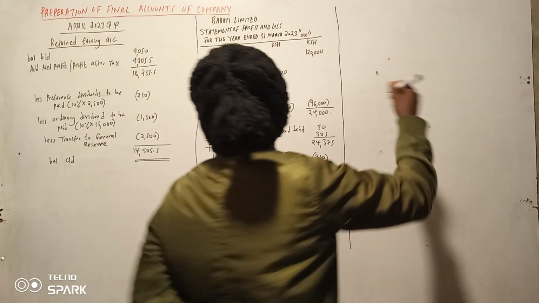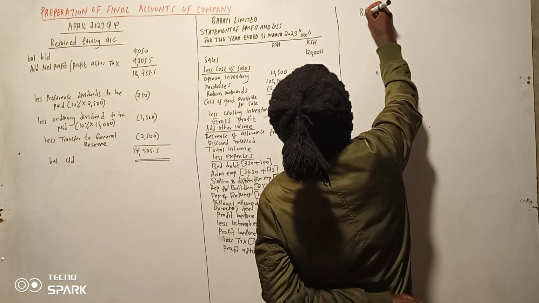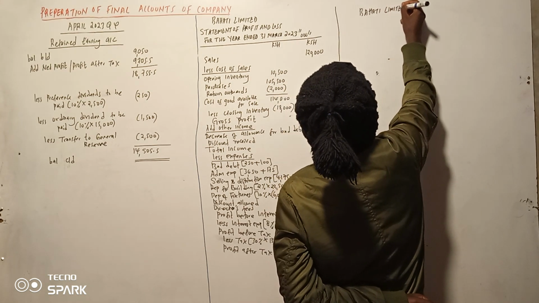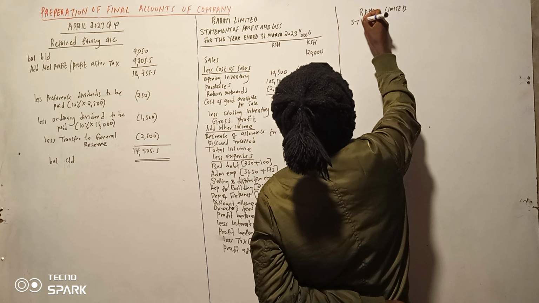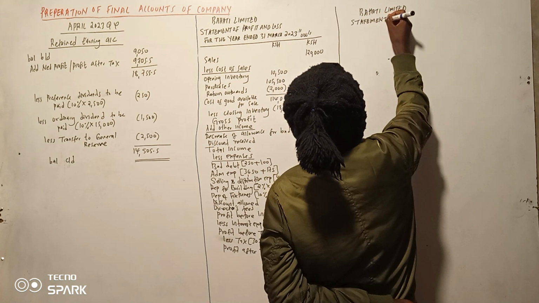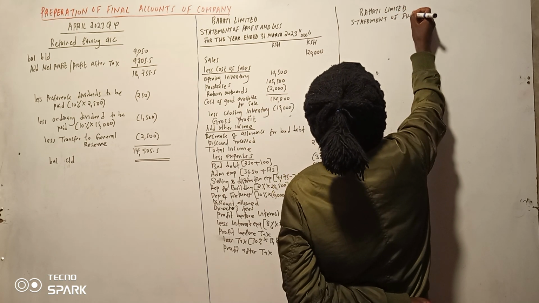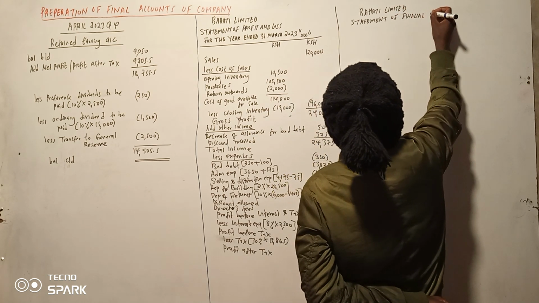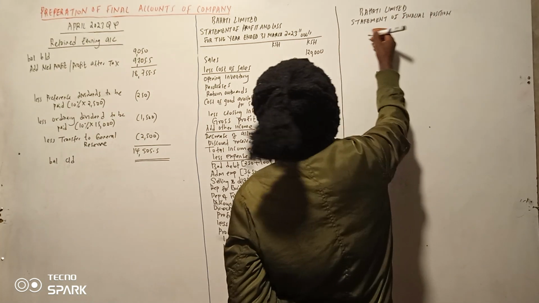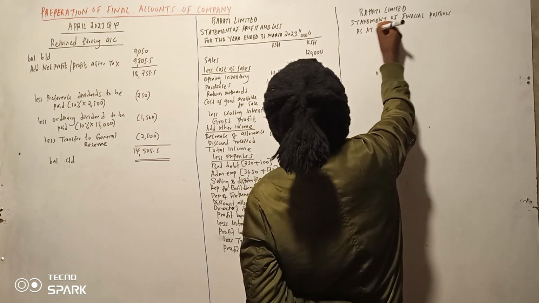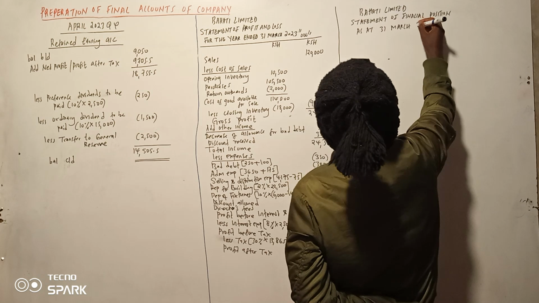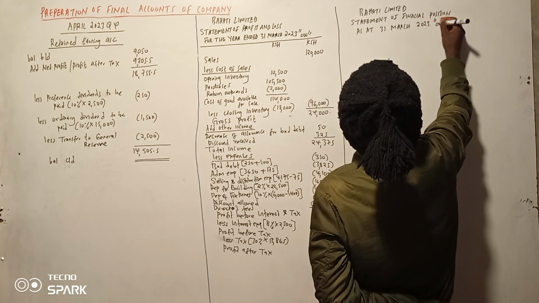So tutasema Bahati Limited, statement of financial position as at 31st March 2023. Remember it is in thousand.